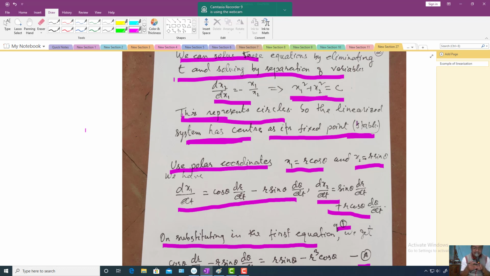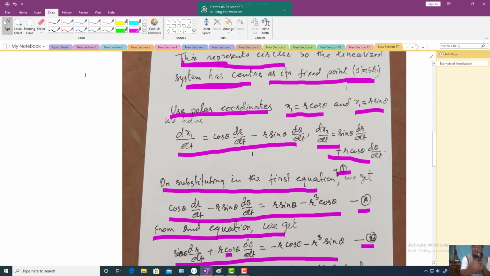Another one is spiraling outward, that is strongly unstable. Okay, so these are the possibilities when the linearized system has a center as a fixed point. Now let us see the behavior of the fixed point for the non-linear system. For the linear system it is a stable center. And for the non-linear system, let us see.